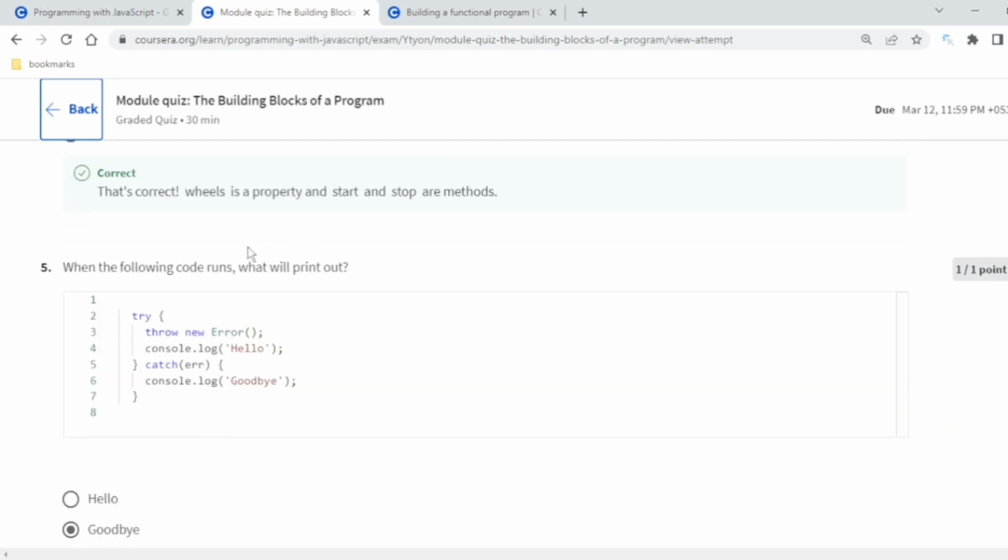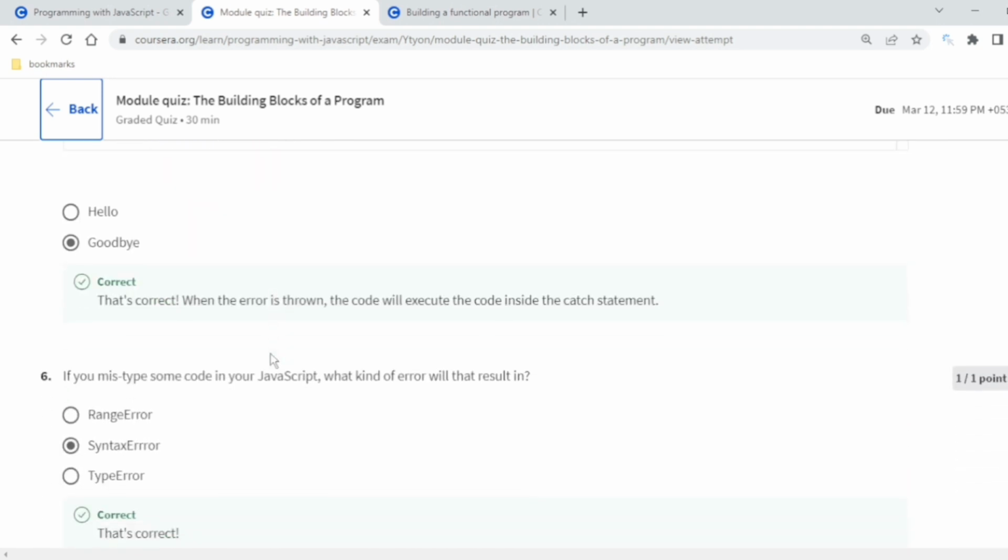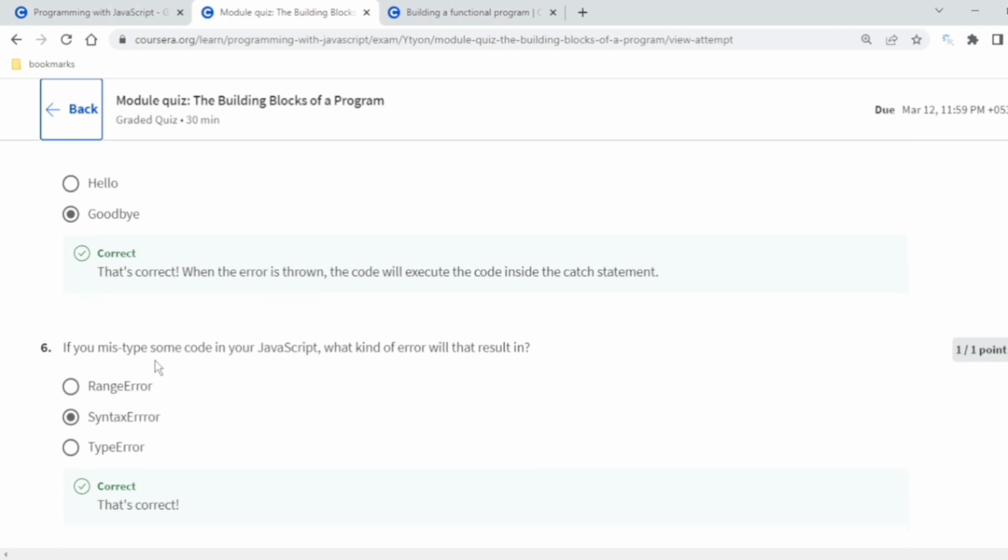Okay, so it is also written over. When the following code runs, what will be printed? So here goodbye will be printed because you are just trying and throwing a new error. When there is an error, it will catch the error and goodbye will be printed. When the error is thrown, the code will execute the code inside the catch statement. Then, if you mistype some code in JavaScript, that is a syntax error.